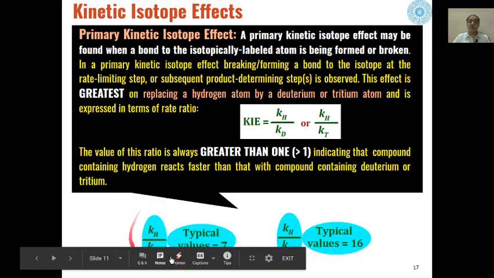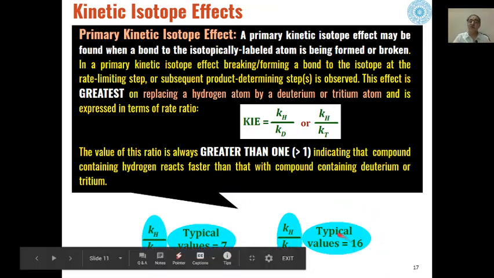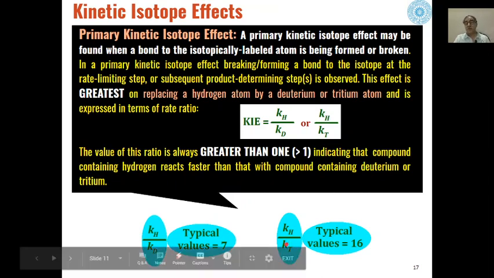For hydrogen to deuterium the typical value is about 7, whereas for hydrogen to tritium the typical value is about 16. These are experimental values obtained for breaking or formation of either a carbon-hydrogen or carbon-deuterium bond, or a carbon-hydrogen or carbon-tritium bond.